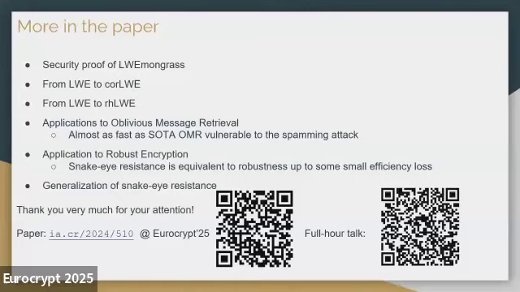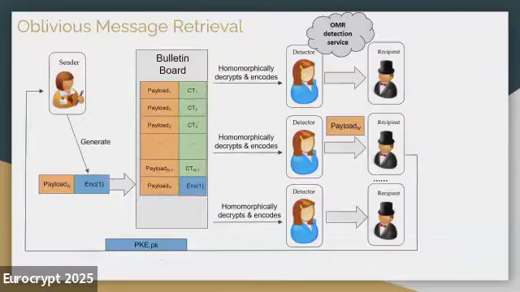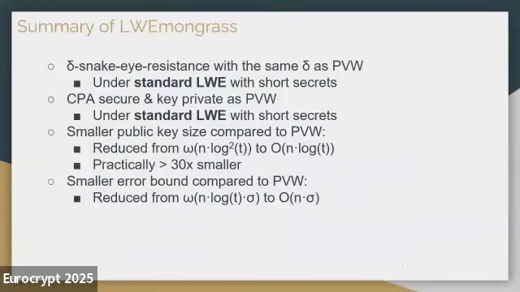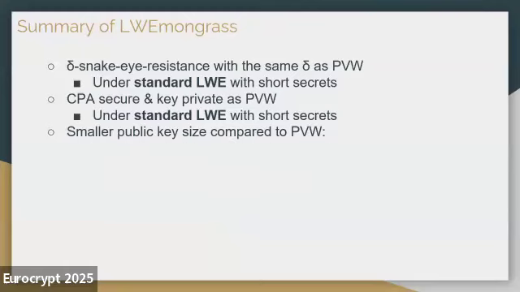Okay, thank you. Could you please explain why other schemes like RingLWE could not support snake eye resistance? It seems the PVW operations that can support can also be extended to RingLWE. Yes, it's actually a really good question.